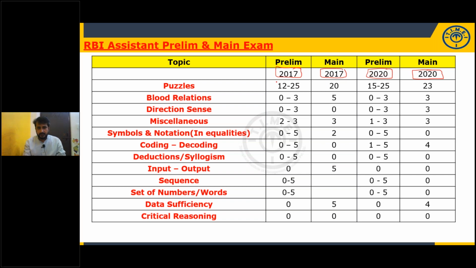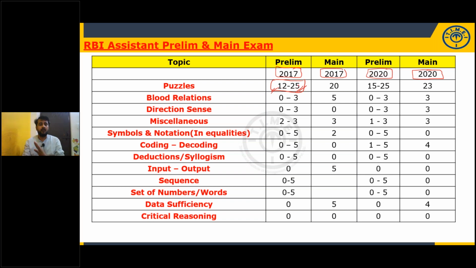In 2017 prelims, from the area of puzzles, 12 to 25 questions are given. 12 to 25 is the range out of 35, because the exam will be conducted in multiple slots. In some slots only 12 questions are given from puzzles, in some slots 15, some slots 20, and in some slots even 25 are given out of 35.